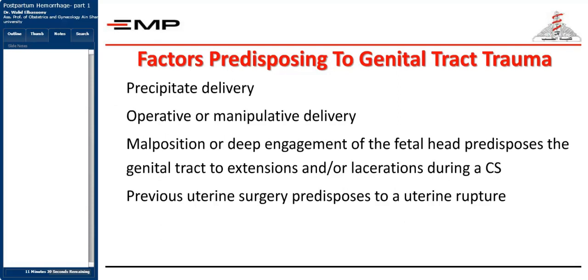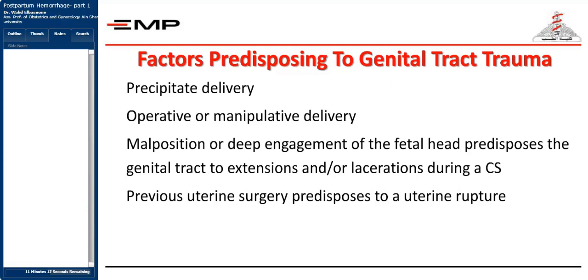If the patient suffered from precipitate labor. What do you mean by precipitate labor? Precipitate labor is when, from the start of the efficient uterine contractions till delivery of the baby, the patient passes through less than 3 hours. So if there is a very rapid labor, this leads to overstretch of the genital tract and may lead to genital tract trauma, especially if the labor was unattended.